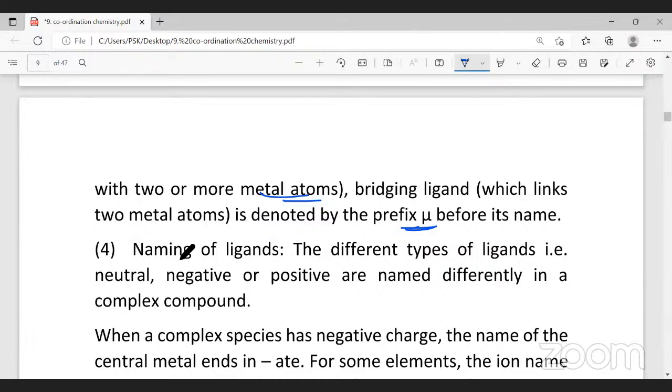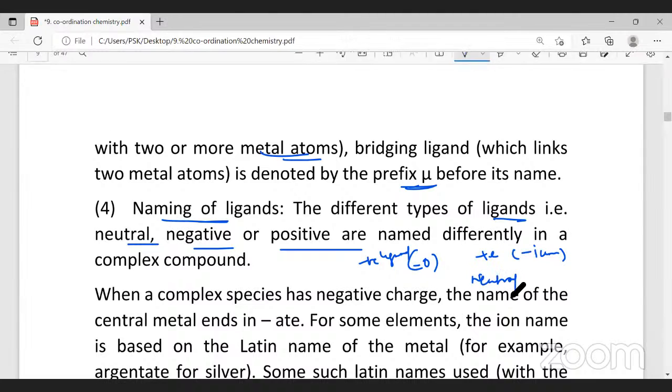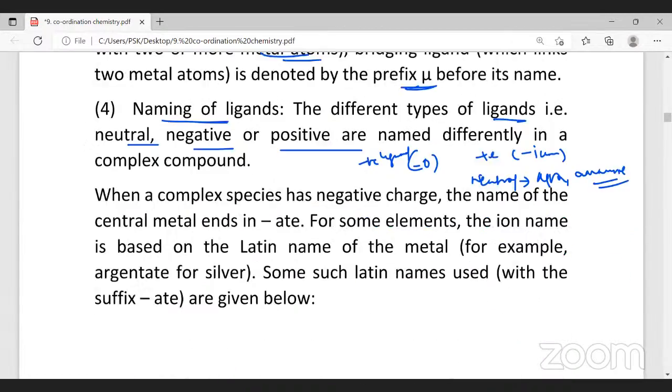All right. Naming the ligand, I told you. Different types of ligands, that is neutral, positive or negative, are named differently in the compound. Negative ligands, the name has to end with O. Positive ligand, the name has to end with -ium. Neutral ligands have special names. Carbon monoxide is named as carbonyl. Nitric oxide is named as nitrosyl. Water is named as aqua. Ammonia is named as ammine. All these are special names for neutral ligands: aqua, ammine, etc. That is what it means, naming the ligands. Different types of ligands are named differently.